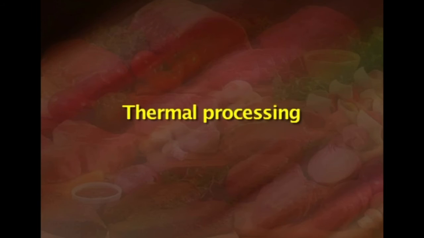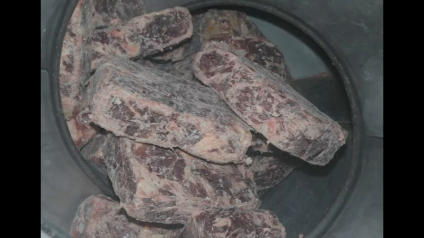The next method of preservation is thermal processing. Unlike refrigeration of meat that slows or stops microbial growth, thermal processing is a preservative method which is employed to kill the spoilage microorganisms. Two temperature regimes, that of pasteurization and sterilization, are generally used. Let us look into pasteurization and sterilization individually.